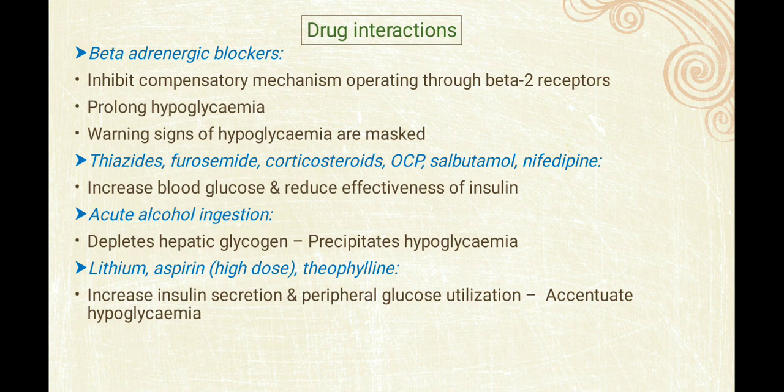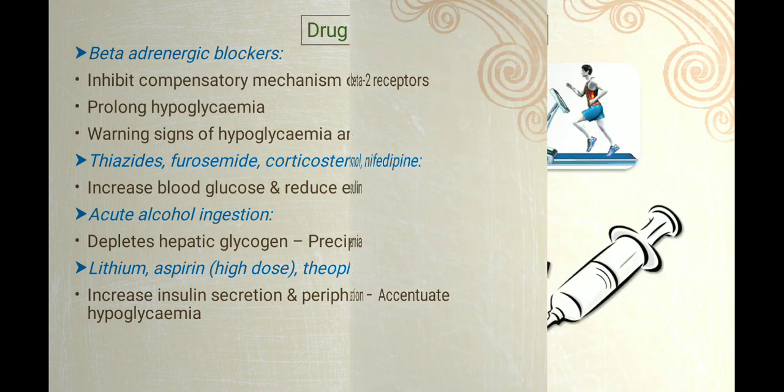Others are thiazide, furosemide, which is a diuretic, and corticosteroid, which we have gone through. Salbutamol, nifedipine, these drugs can increase the blood glucose and reduce the effectiveness of insulin. Acute alcohol ingestion depletes the hepatic glycogen and precipitates hypoglycemia. Lithium, aspirin and theophylline increase the insulin secretion and peripheral glucose utilization, which ultimately leads to hypoglycemia. So these are the drug interactions.